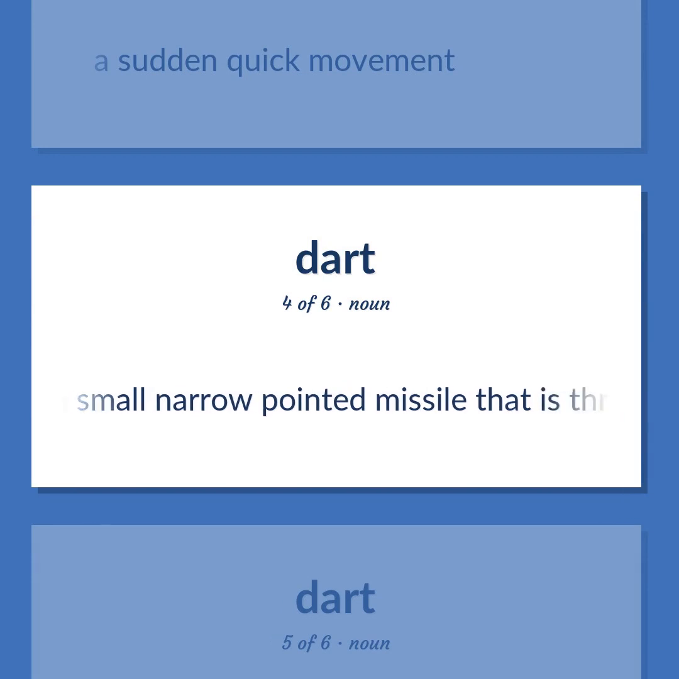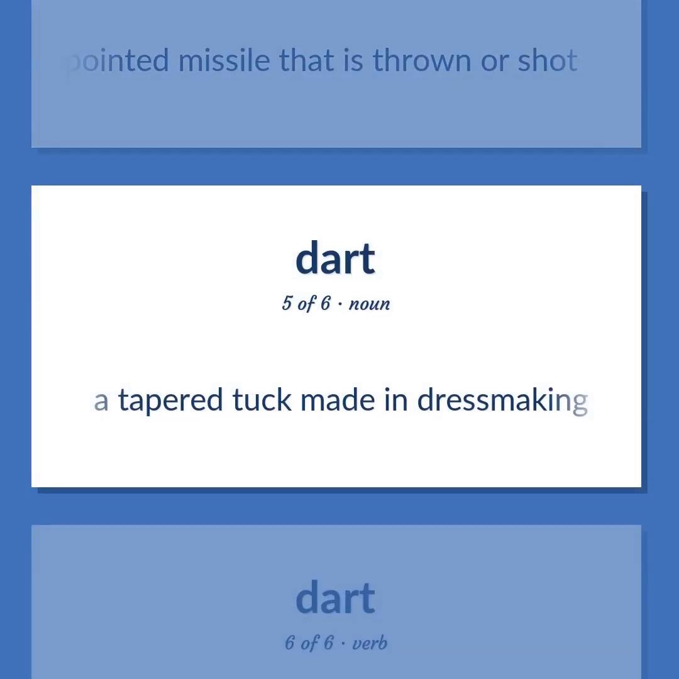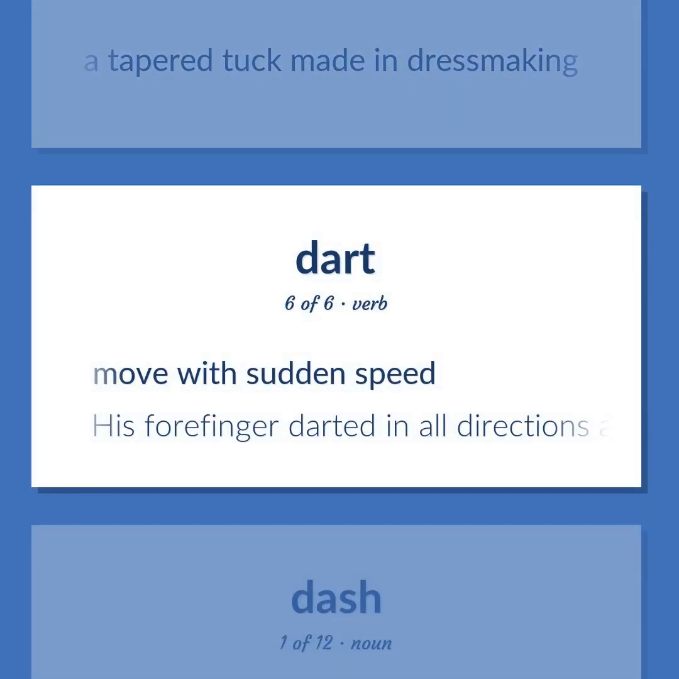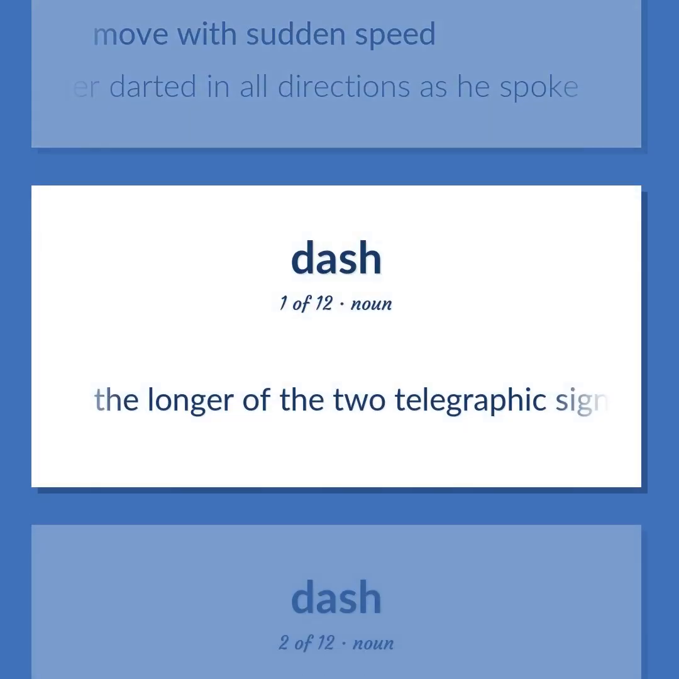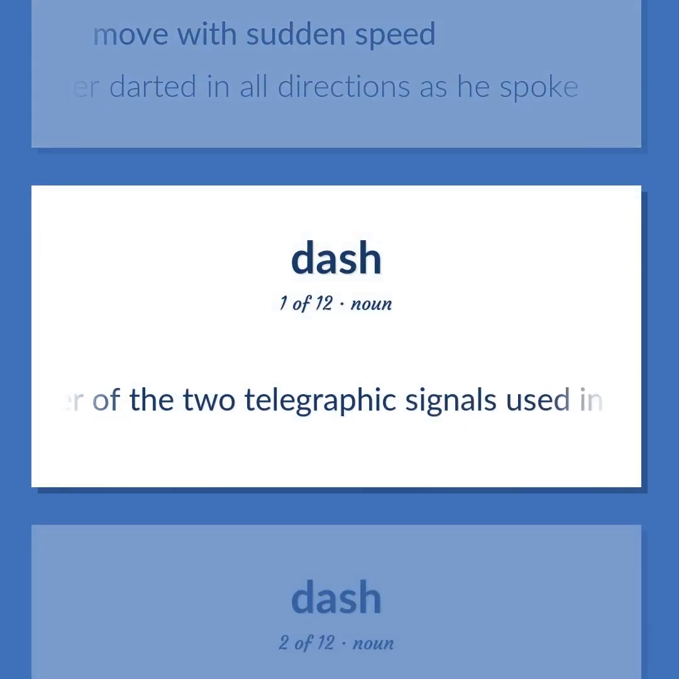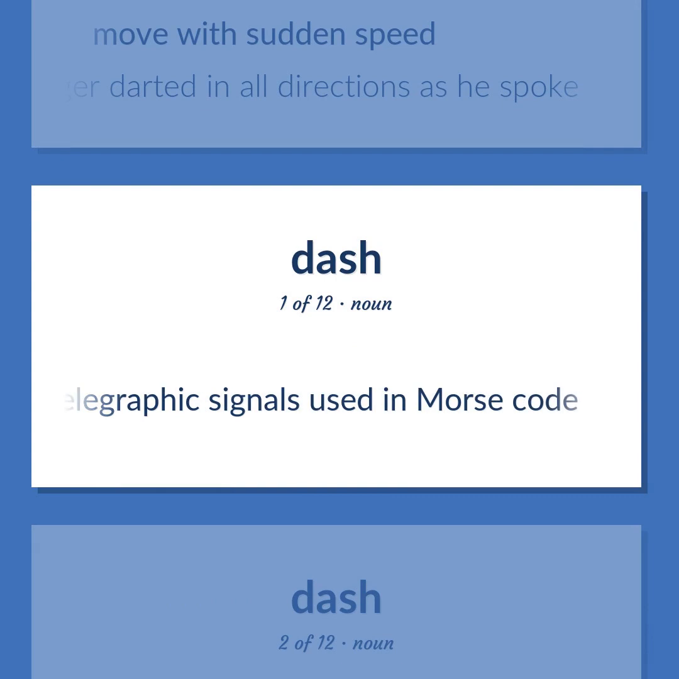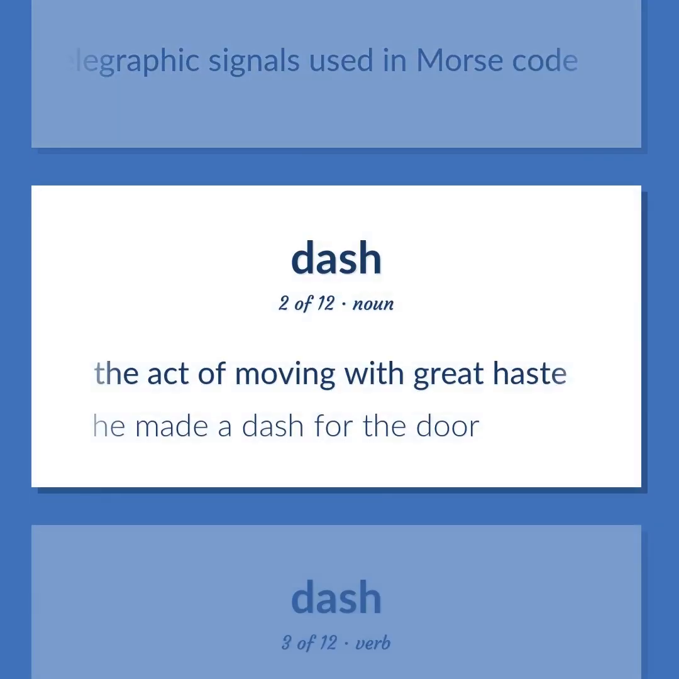A small narrow-pointed missile that is thrown or shot. A tapered tuck made in dressmaking. Move with sudden speed. His forefinger darted in all directions as he spoke. The longer of the two telegraphic signals used in Morse code. The act of moving with great haste. He made a dash for the door.